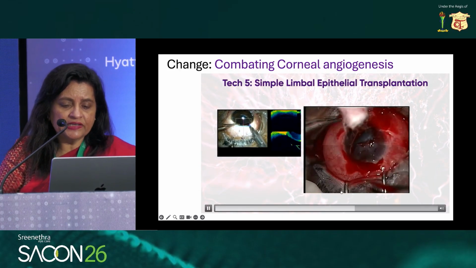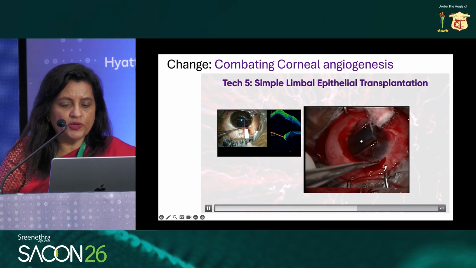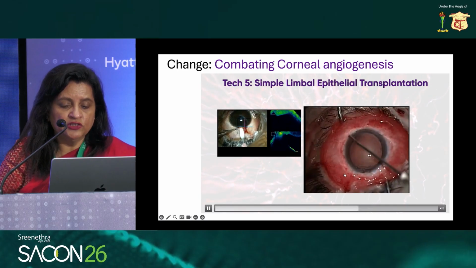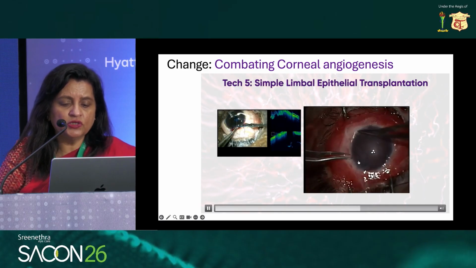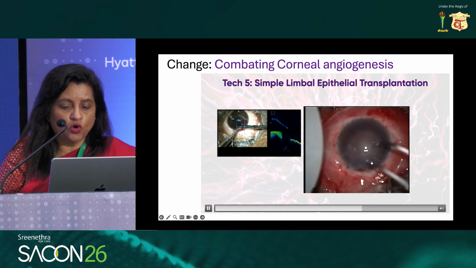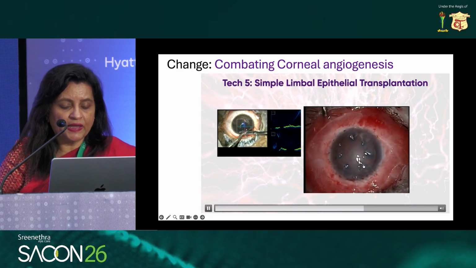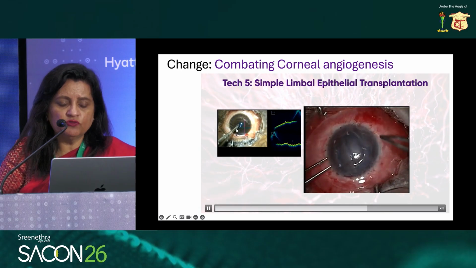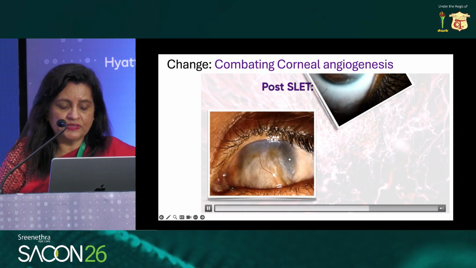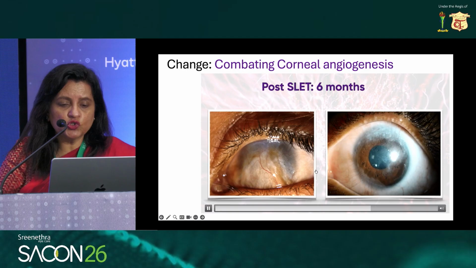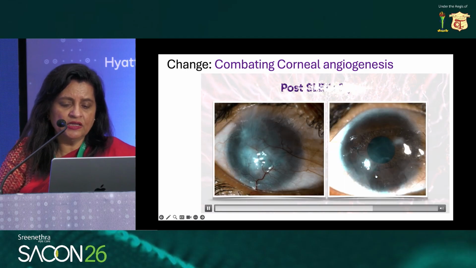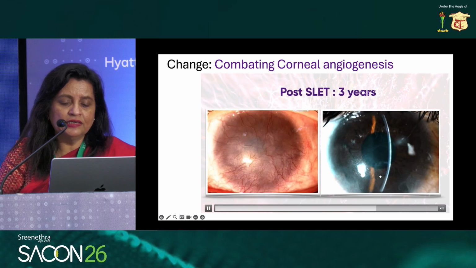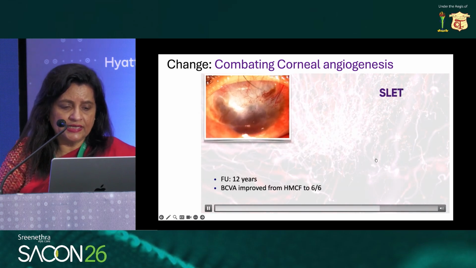Again, doing SLET in cases of limbal stem cell deficiency is another way of combating corneal angiogenesis, where the pannus is removed, and the amniotic membrane is pasted onto the host after removing the pannus in a case of limbal stem cell deficiency. Then this limbal lenticule is taken from the fellow eye, cut into small pieces, and these are the pre and the post-op pictures of SLET at 6 months, where vascularization is decreased and the cornea also begins to clear and good visual acuity is there, especially because the central cornea is clear.